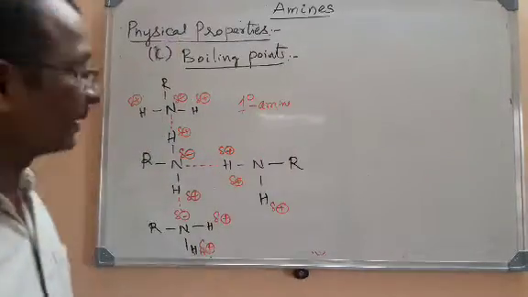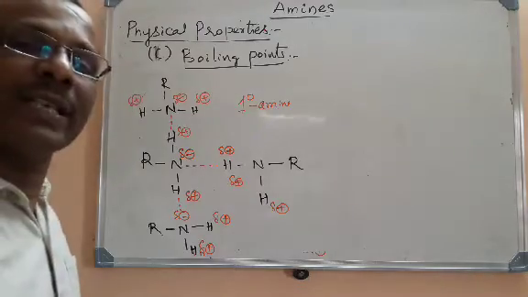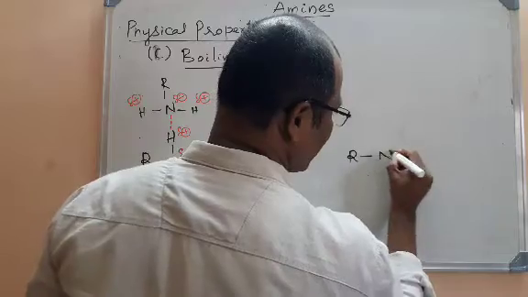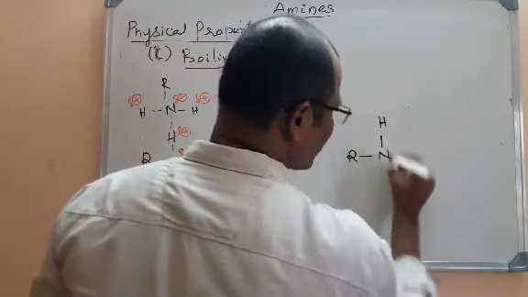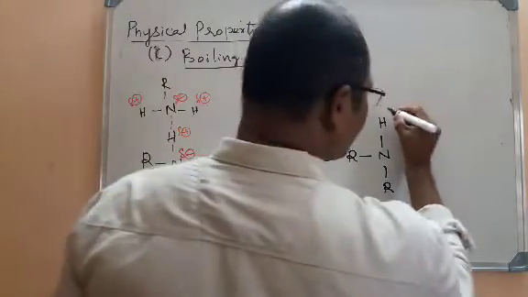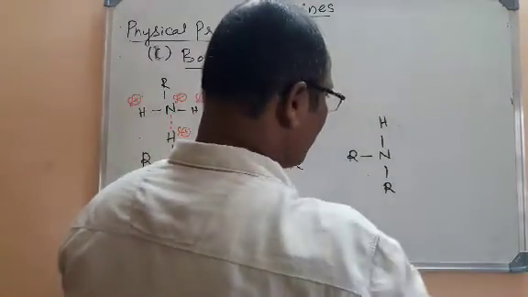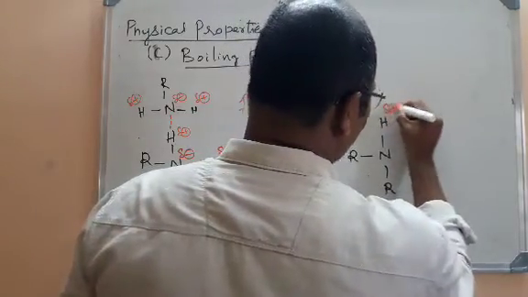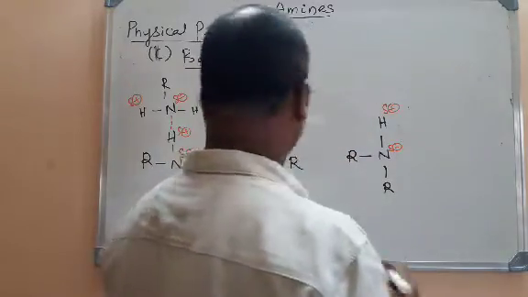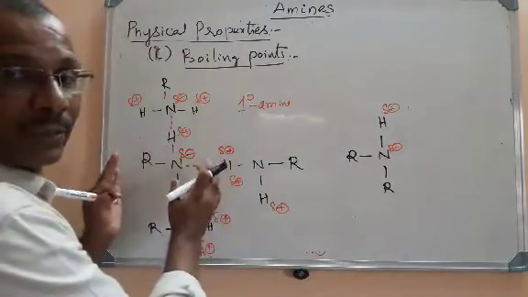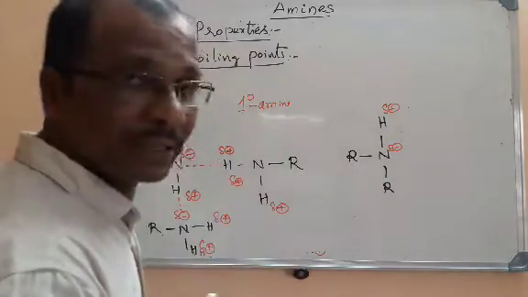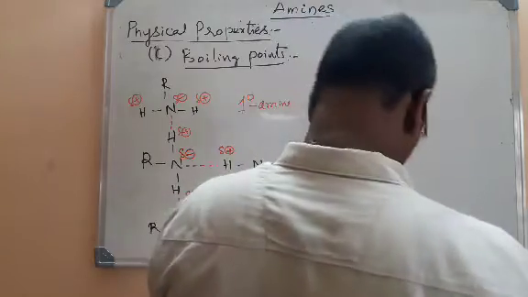Now let me go for the secondary amine. What is the functional group in a secondary amine? NH. I am taking a secondary amine, R2NH. So this is a secondary amine. Clearly you can see that hydrogen has a slight positive charge and nitrogen a slight negative charge again. I am writing one more secondary amine. We have studied that there exists an intermolecular bonding among the molecules of primary amines. If you take secondary amines, there also intermolecular hydrogen bonding exists.